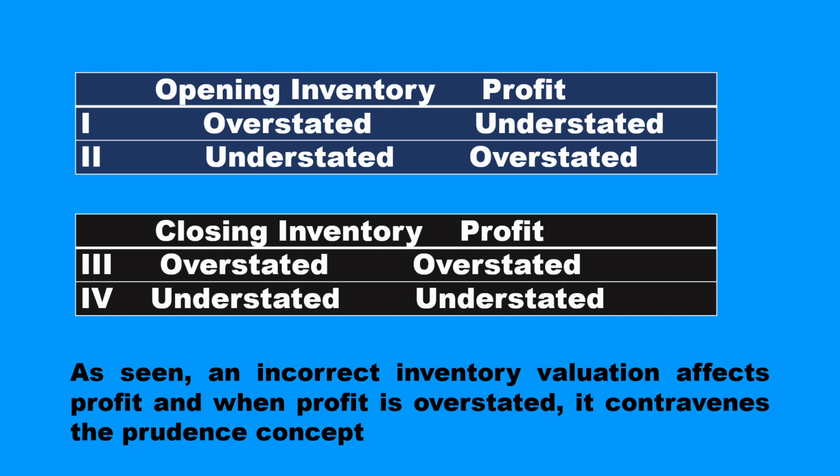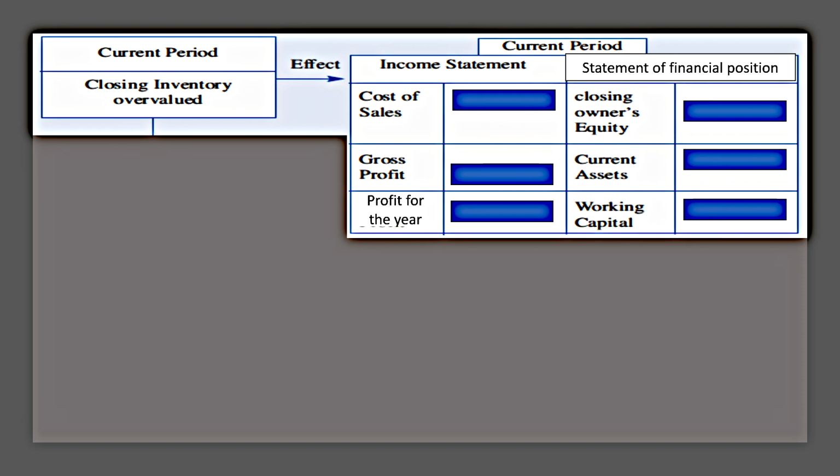So what we can say, as seen, an incorrect inventory valuation affects profit. And when profit is overstated, it contravenes the prudence concept, which you will learn in the chapter on accounting concepts later on. Let us try to see what happens when closing inventory is overvalued. Let us try to see the effect in the current period. We've seen earlier, when closing inventory is overvalued, cost of sales would be understated, that is, decreases.